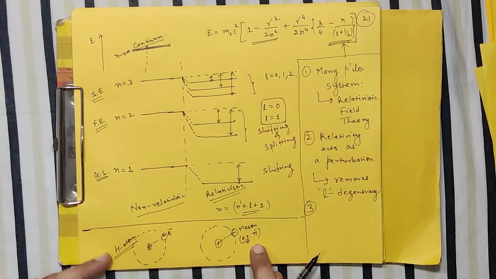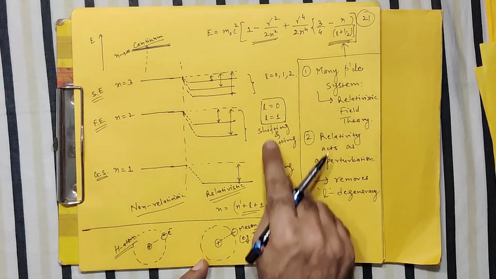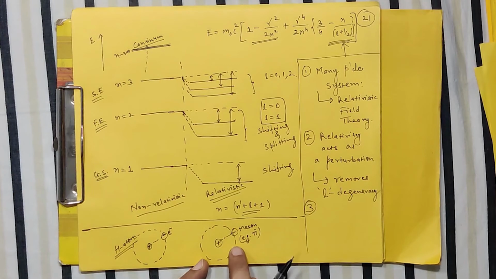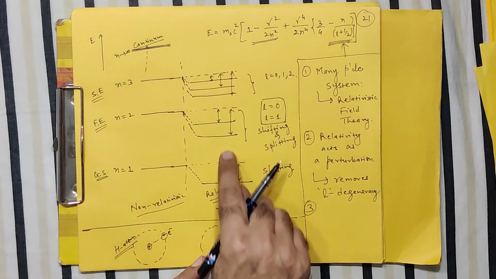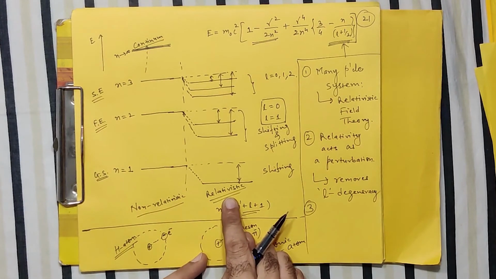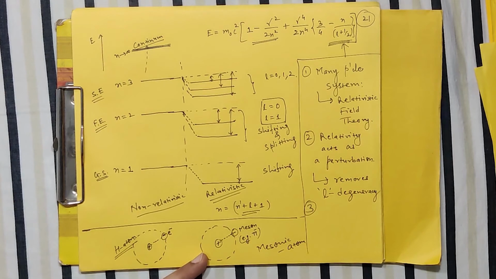Then for this case, again the interaction is Coulombian interaction. Everything is the same. The complete derivation is the same. So this is known as a mesonic atom, for example. If I now calculate the energy levels of this pionic or mesonic atom, all the shifting and splitting coincides exactly with the experimental observation.